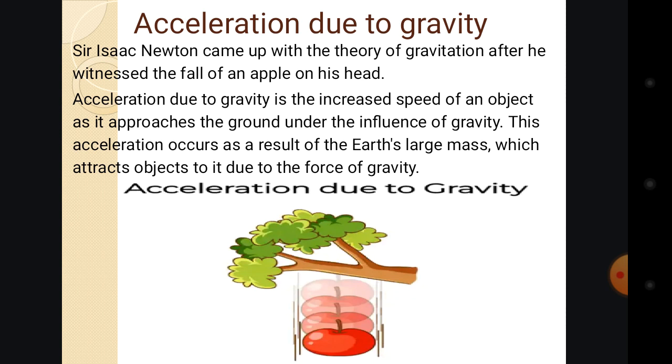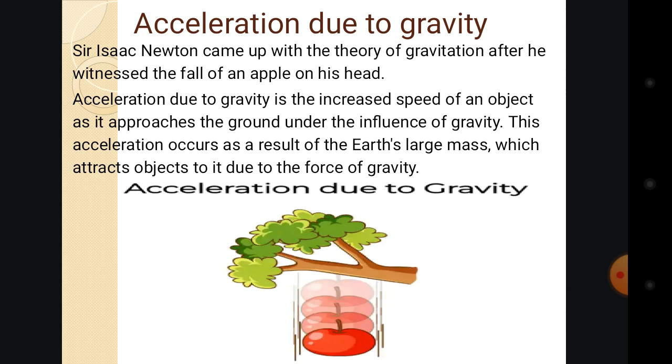This acceleration due to gravity occurs as a result of the earth's large mass, which attracts objects to it due to the force of gravity. It is the earth's mass that brings that object down to the ground.